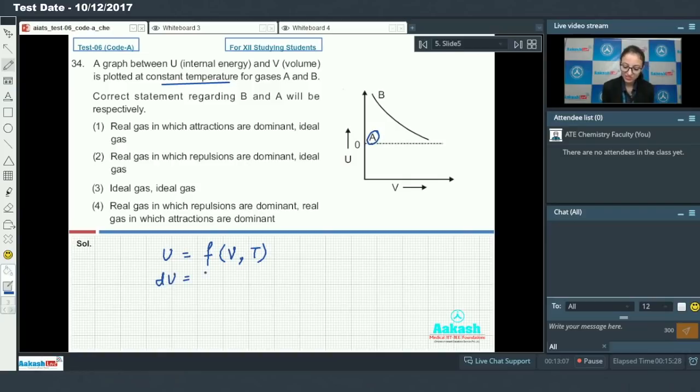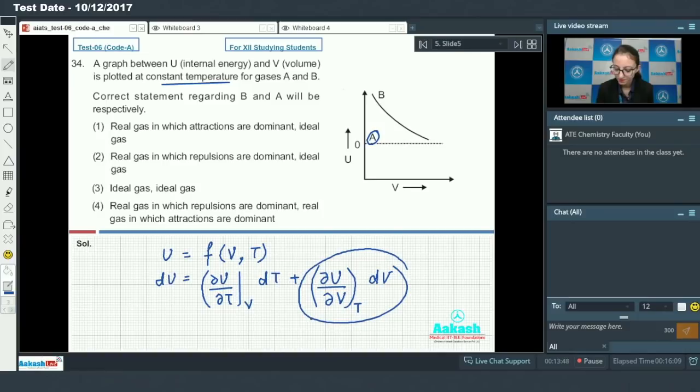So change in internal energy would be del U by del T at constant volume into dT plus del U by del V at constant temperature into dV. For ideal gas, this factor is 0 because उनमें कोई भी force of attraction नहीं होता. So therefore, for ideal gas, as volume increases, internal energy remains constant. So A is ideal gas.